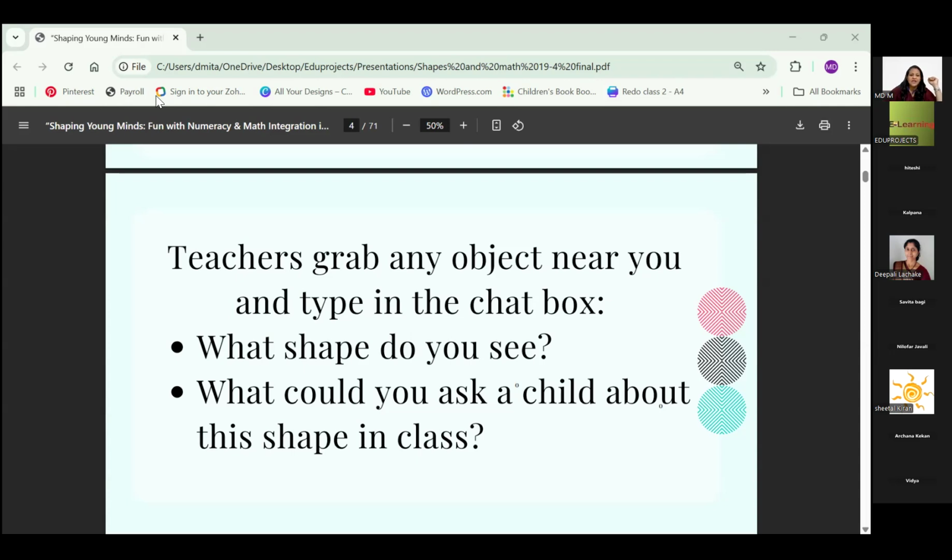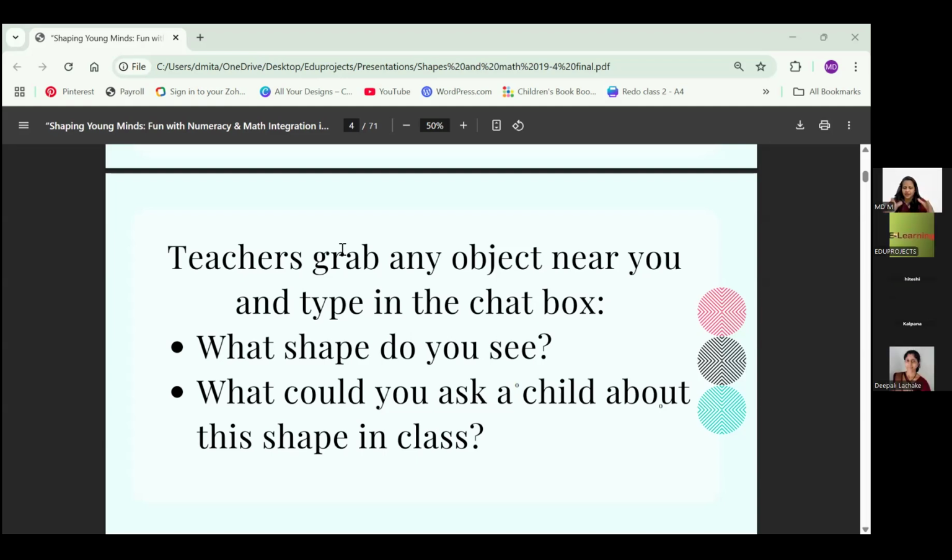Okay. So now this is something that you can also do in the class and ask the children that whatever shape you've introduced, what is it? So, what could you ask a child about the shape in the class? If you show them this particular bottle, what shape can you see? What can you do about it? Something like that. And I'll also tell you, if you have junior KG, senior KG, you can ask the children to also